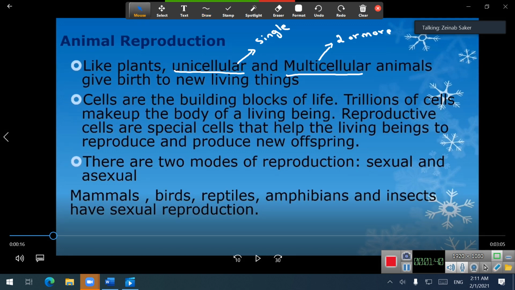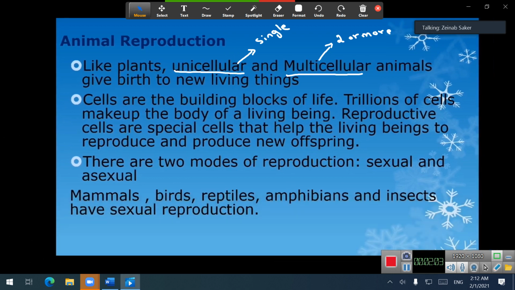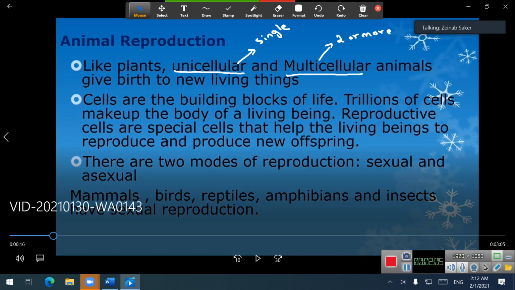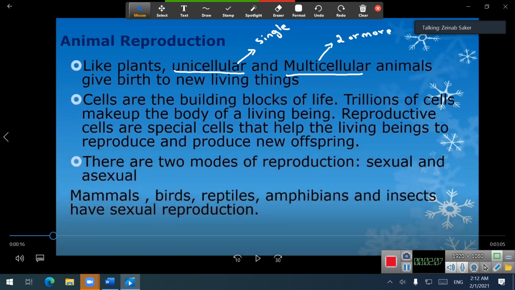Let's continue reading. Cells are the building blocks of life because they are the first level of the organization of an organism. Trillions and many types of cells make up the body of a living being. Reproductive cells are special cells that help living things to reproduce.